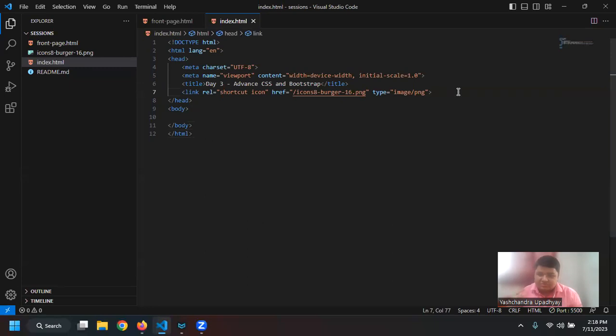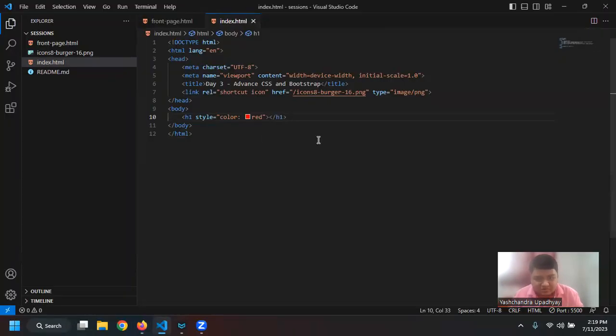Then the first way of writing CSS is, let us say I write an h1 tag, and then I can use the attribute part of my HTML. So I can use the style attribute on virtually any element I have in the HTML. So I will say style equal to double inverted commas, and then I will write something like color red, right? And VS Code has functionality where if I write a color, I can get this box which will tell me which color it is, right? So after doing it, we can see that if I just okay,